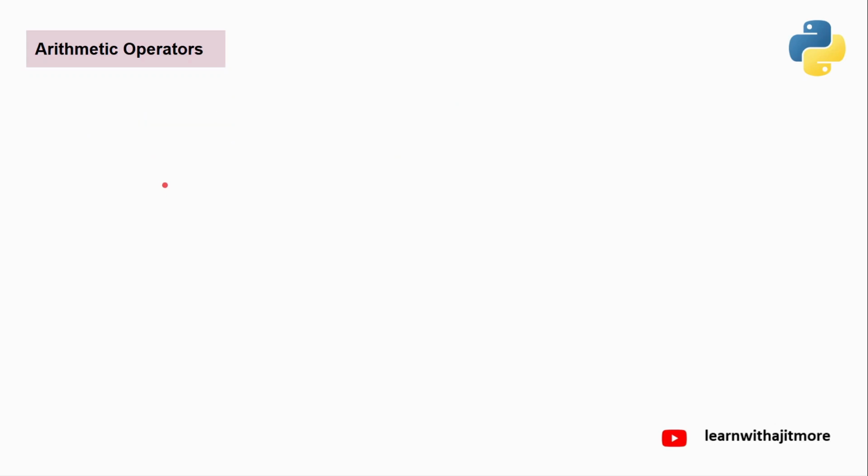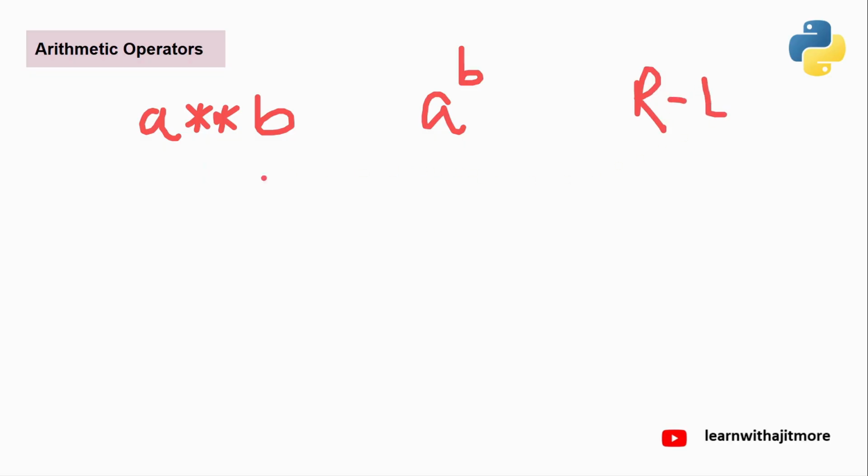So these are two unary operators, and then we have some binary operators, in which the first one is double star. A double star B is called the raise to operator, power operator. It is going to give you A raised to B. Its priority is highest, even higher than the unary plus and minus which I gave just now. So highest precedence, and its associativity is right to left. Remember, not left to right.